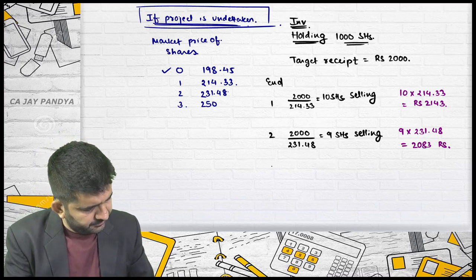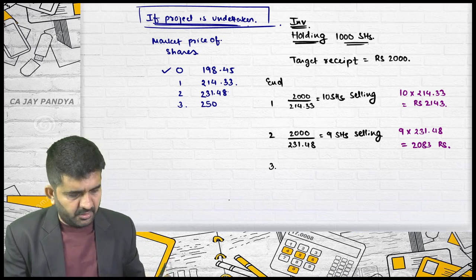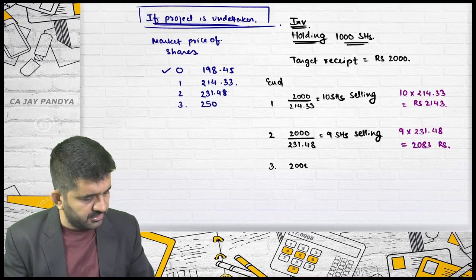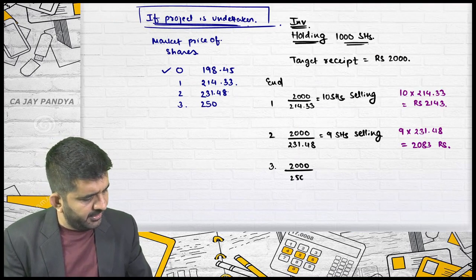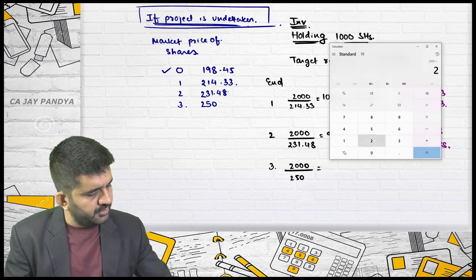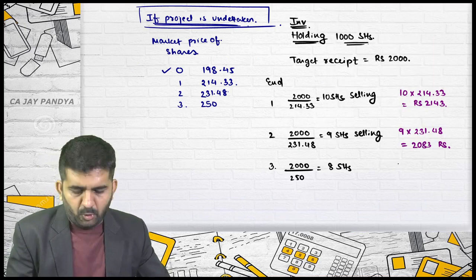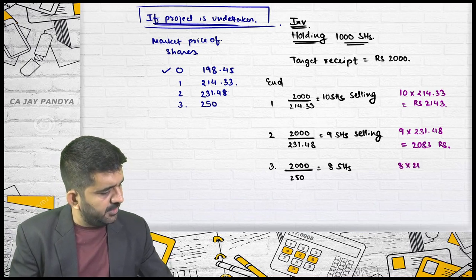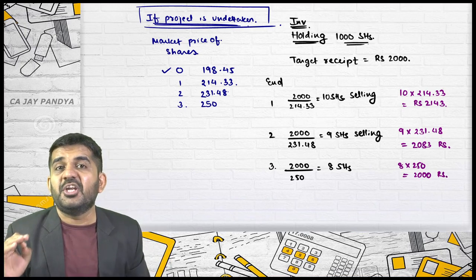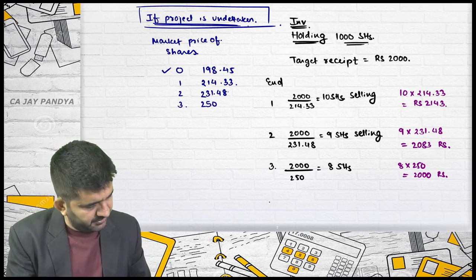In third year, he is getting dividend from which year? At the end of fourth year. So in third year also he'll have to sell some shares. 2000 divided by 250 is 8. Yes, 8 shares. How much money you will be getting? 8 multiplied by 250, that is 2000 rupees. See, he is earning a regular income of 2000 or somewhat more rupees. Is it correct? From 4th year.